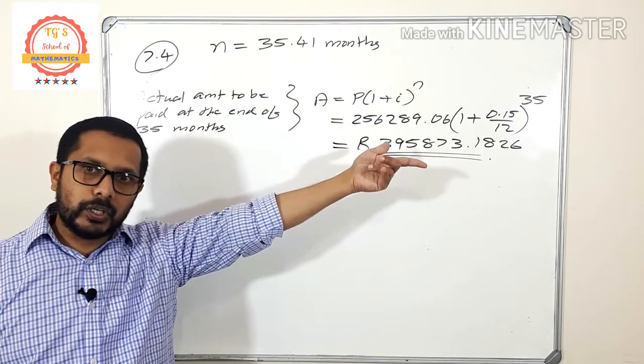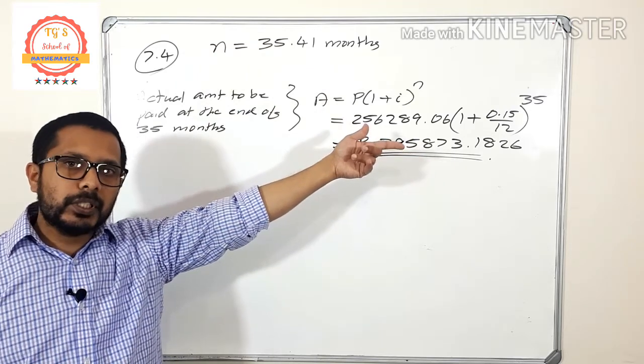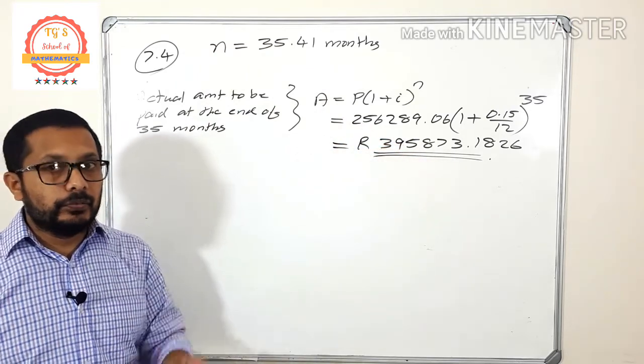After 35 months, which type of annuity is that? Future value annuity.